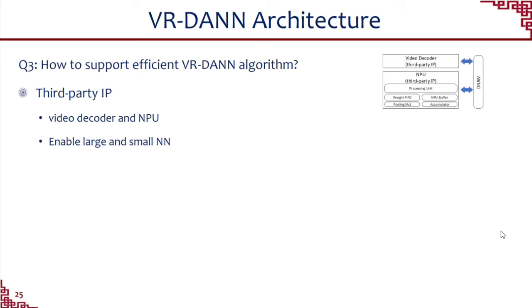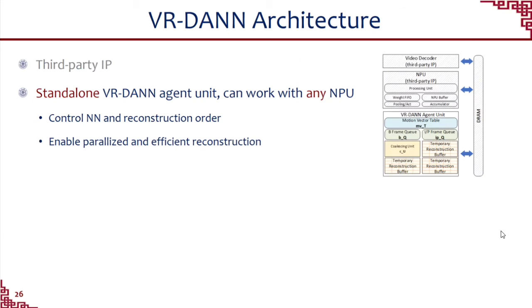Therefore, we propose a VR-DANN architecture to support the efficient VR-DANN algorithm. The above figure shows the third-party IPs, including the video decoder and NPU. The NPU is used to enable neural networks. To cooperate with the third-party IPs, we propose a standalone VR-DANN agent unit. We can use it to control neural network and reconstruction order, and therefore enable parallelized and efficient reconstruction.